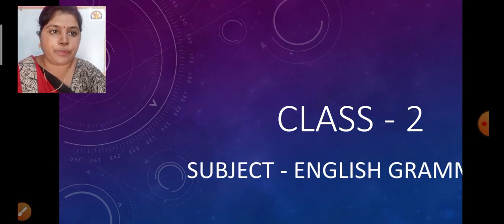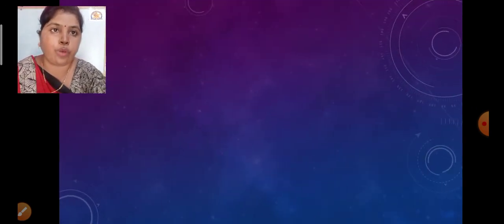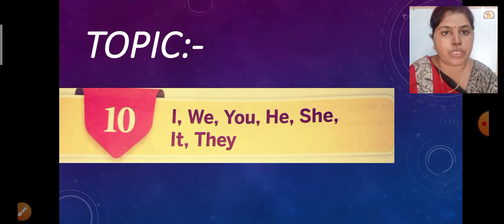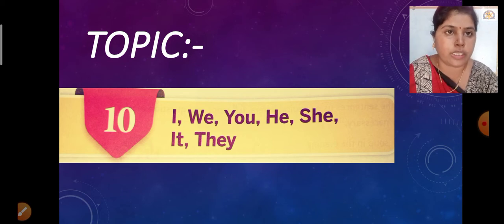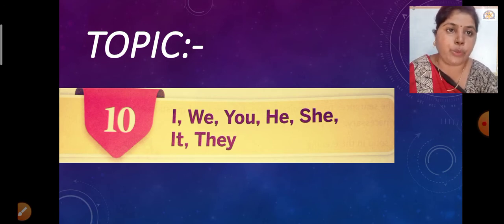So dear students, we are going to see the class 2 English period, and in this English period we are going to discuss a grammar topic. And what is the name of today's topic? Our today's topic is lesson number 10. We are going to start it in this video, and the name of lesson number 10 is I, we, you, he, she, it, they. Actually, what are these? These are the pronouns. The word pronoun has not been used here, but you have to keep in mind that these words are pronouns. So I, we, you, he, she, it, they, we are going to discuss in detail. So this is the name of our topic or our lesson.